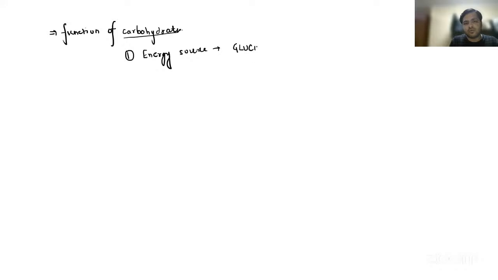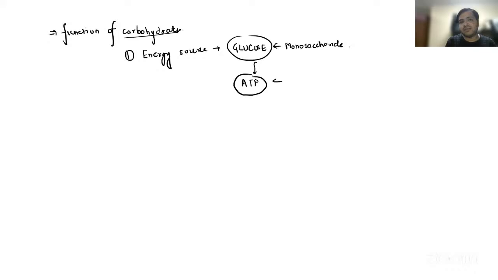The function of carbohydrates. Firstly, you already know the energy. It is the energy source, right, guys? They are the primary source of energy, and especially if we talk about glucose, it is a monosaccharide. It is used by the cells to generate something called ATP, adenosine triphosphate, that is called the energy currency of the cell.